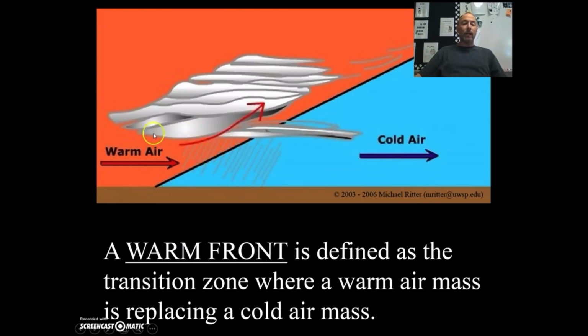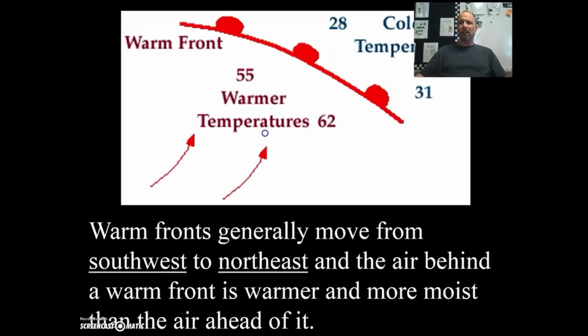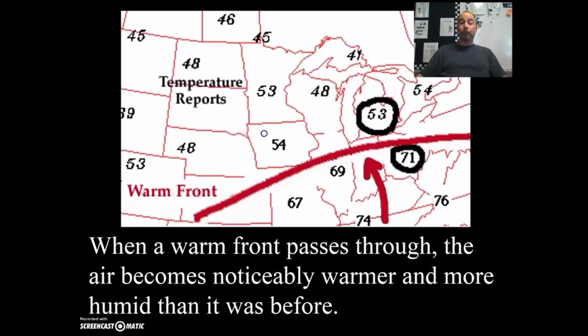and right here, usually a big line of rain. These are generally not your thunderstorms. These are generally your soaking rains, the days that it just kind of rains all day and just no thunder, no lightning, no fun, can't go out and play, and it's just raining all day long. Warm fronts generally move from the southwest to the northeast, and the air behind a warm front is warmer and more moist than the air ahead of it.